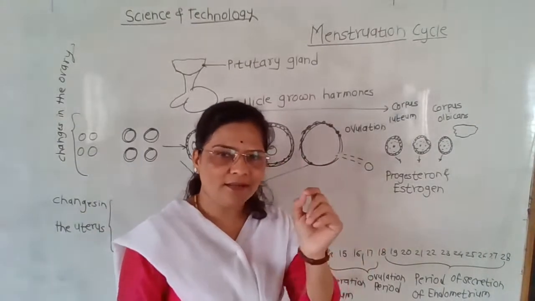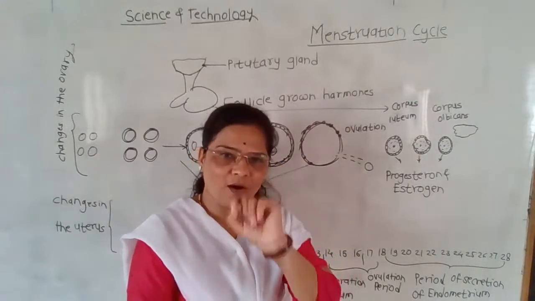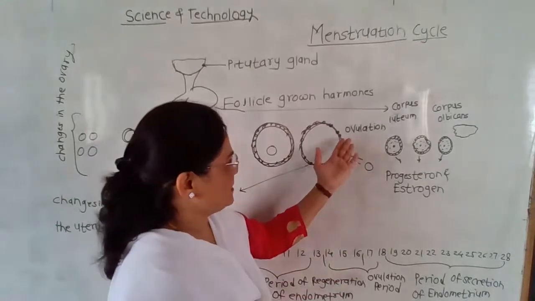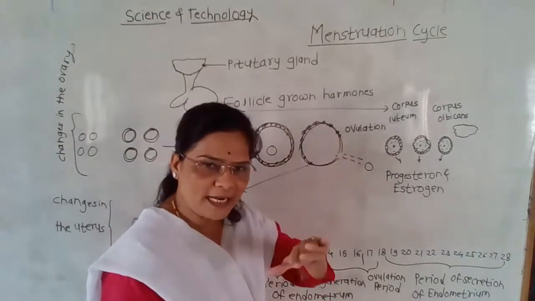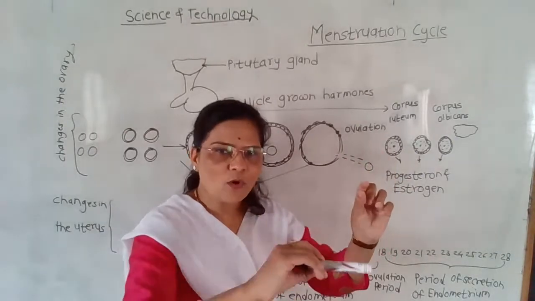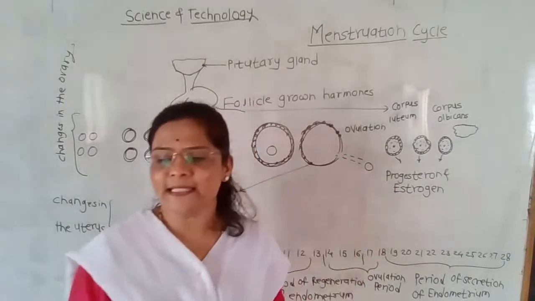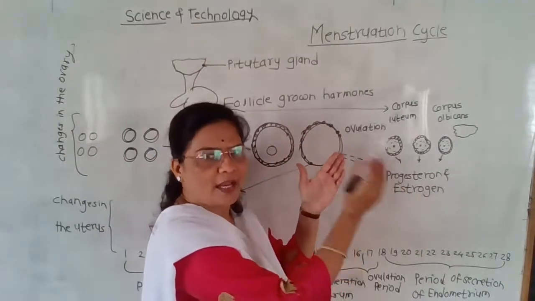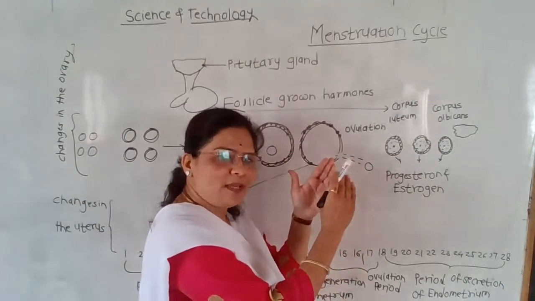Every month one ova develops, which we call oogenesis. The development and release of ova is called oogenesis. Genesis means to give birth. In biology, genesis means to produce.